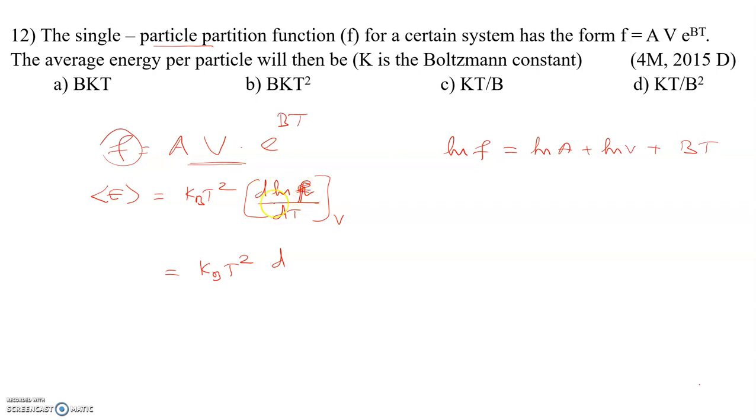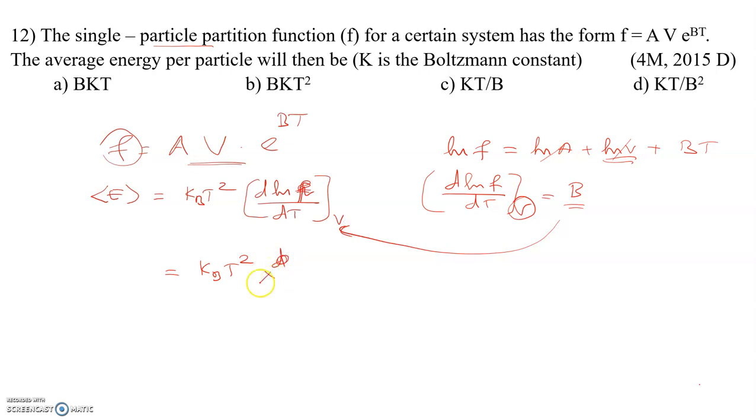Now we have to differentiate ln f with respect to T. So d ln f by dT at constant volume: if you differentiate with respect to T, what will happen? Here ln A becomes 0 and ln V becomes 0 because these terms do not contain T. So these two cancel. Here if you differentiate with respect to T, you will get b. Why do I cancel this? Because volume is kept constant in this case. So at constant volume, this becomes 0 and this also becomes 0. So the dou ln f by dou T at constant volume is equal to b. Substitute this value here. That's all.